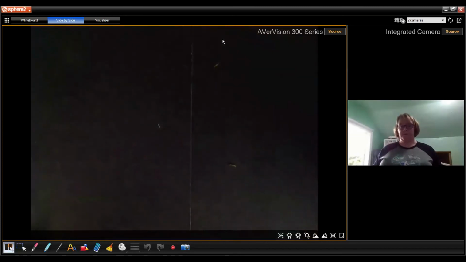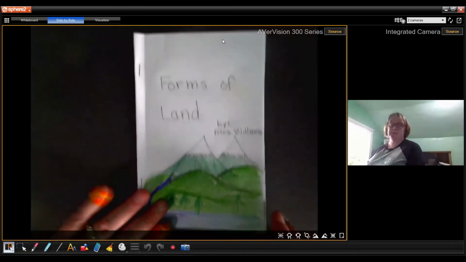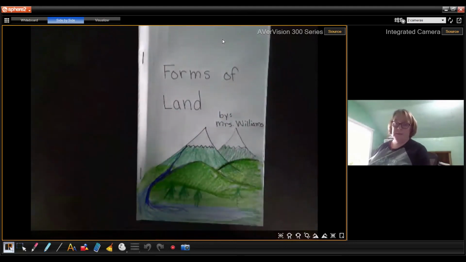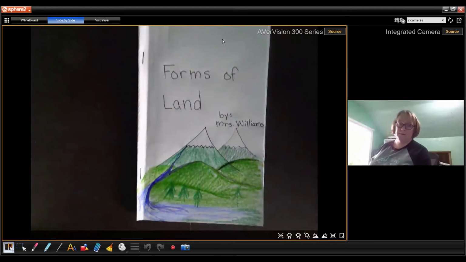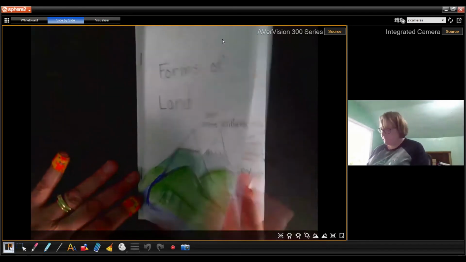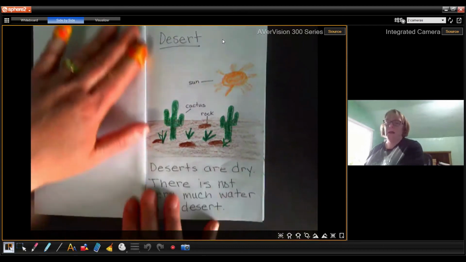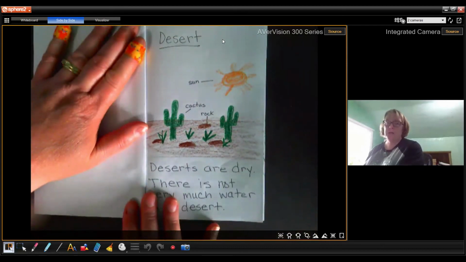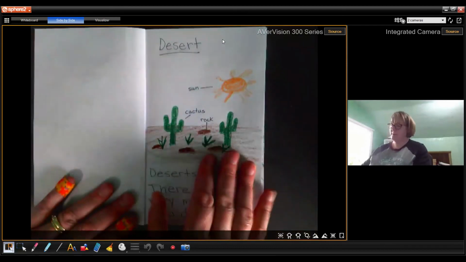Your second option for the assignment is to create a book. I made a book and I titled it Forms of Land by Mrs. Williams, and I drew an illustration. On the first page, I drew a desert.